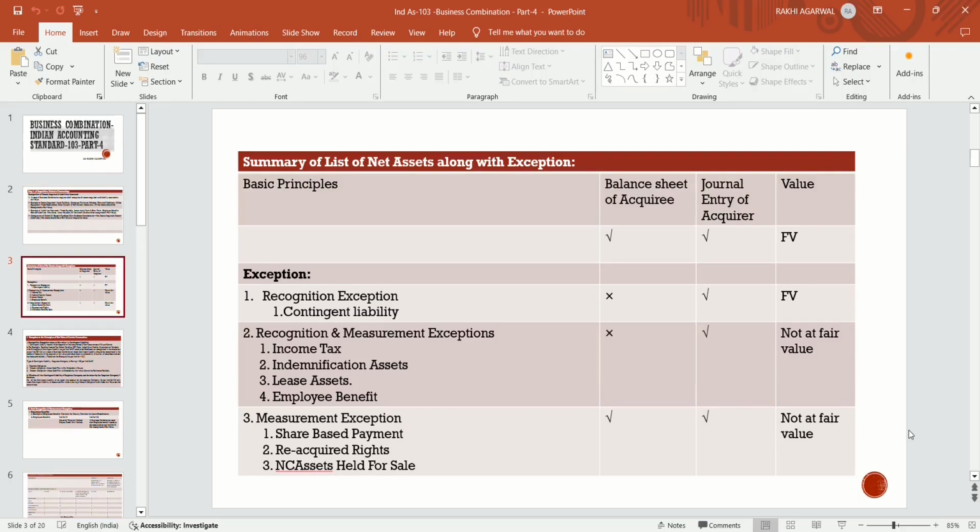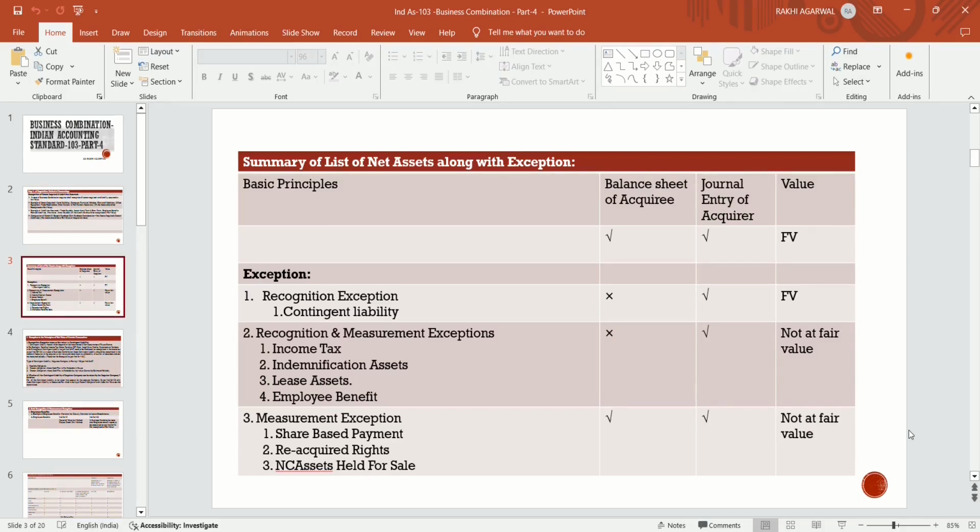And there is another exception, that is measurement exception. Measurement exceptions means it is present in the balance sheet of the acquiree company, and it is also recognized in the books of the acquirer, but not at fair value. They will follow the relevant standard for that. Share based payment, they will follow their relevant standard. Reacquired rights, they will follow some principles which we are going to discuss. Non-current asset held for sale, they will follow Ind AS 105.